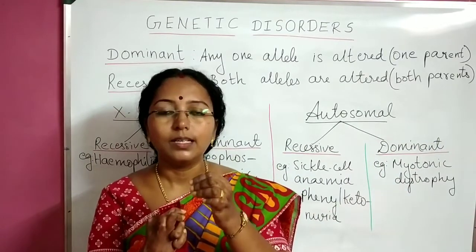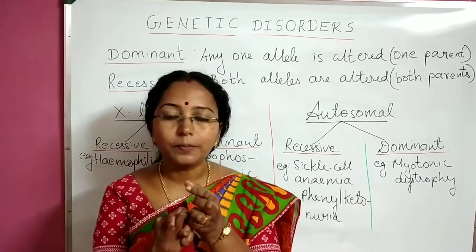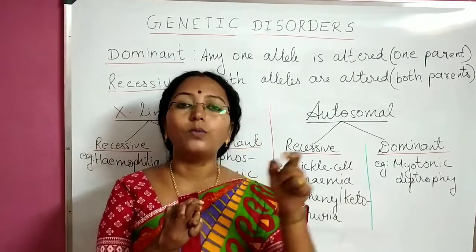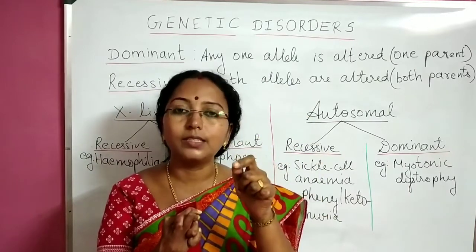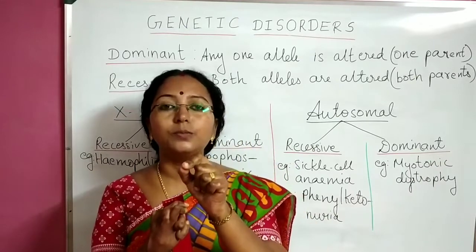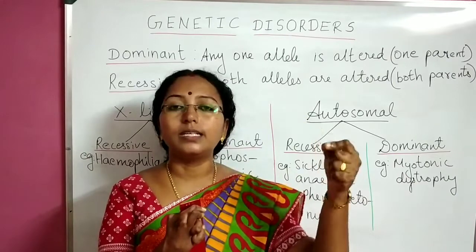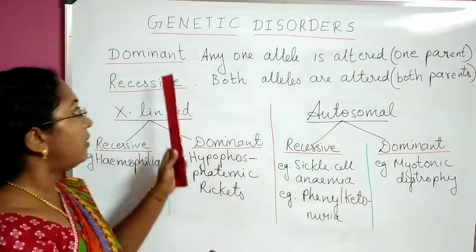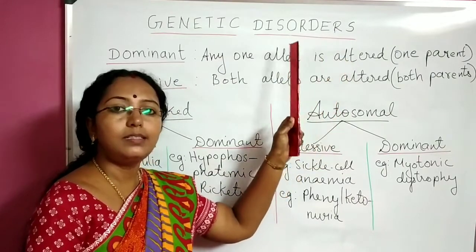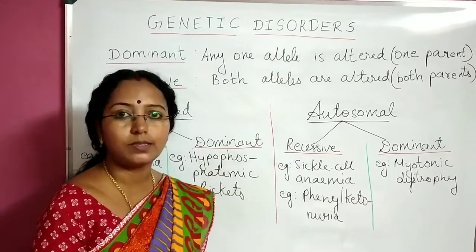Once again, every gene has two alleles inside a human body, or two forms. If at least one allele or one form of that gene is affected and because of that the disease is present in the human body, you call such diseases as dominant genetic disorders. So, if at least one allele is altered or affected and you get the disease, such genetic disorders are dominant genetic disorders.